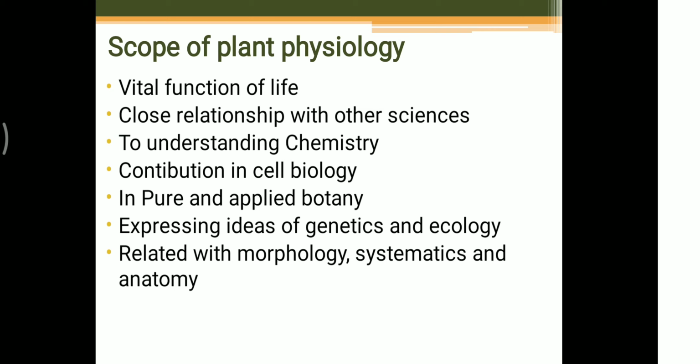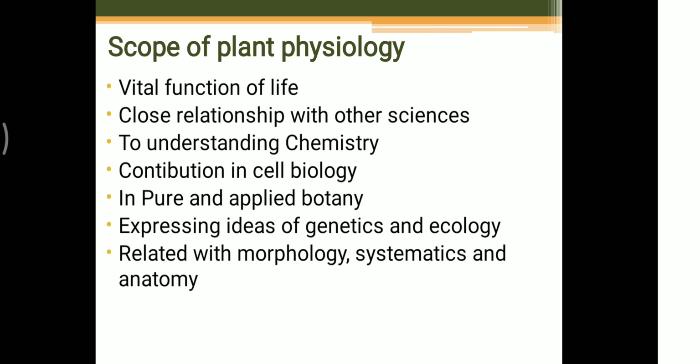Internal structure of plant parts is studied in anatomy, and it has great scope in interpretation of the form of plant parts in terms of functions and solving certain taxonomic problems. So here is the relationship between plant physiology and all these branches like morphology, systematics and anatomy.